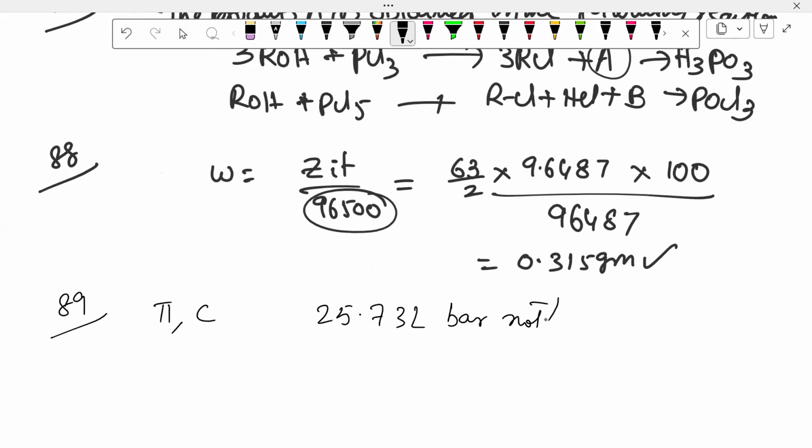R value they gave. Okay, directly pi is equal to CRT formula. Based on this, you calculate the temperature. So in this, the option came as the first option, 37 degrees centigrade.